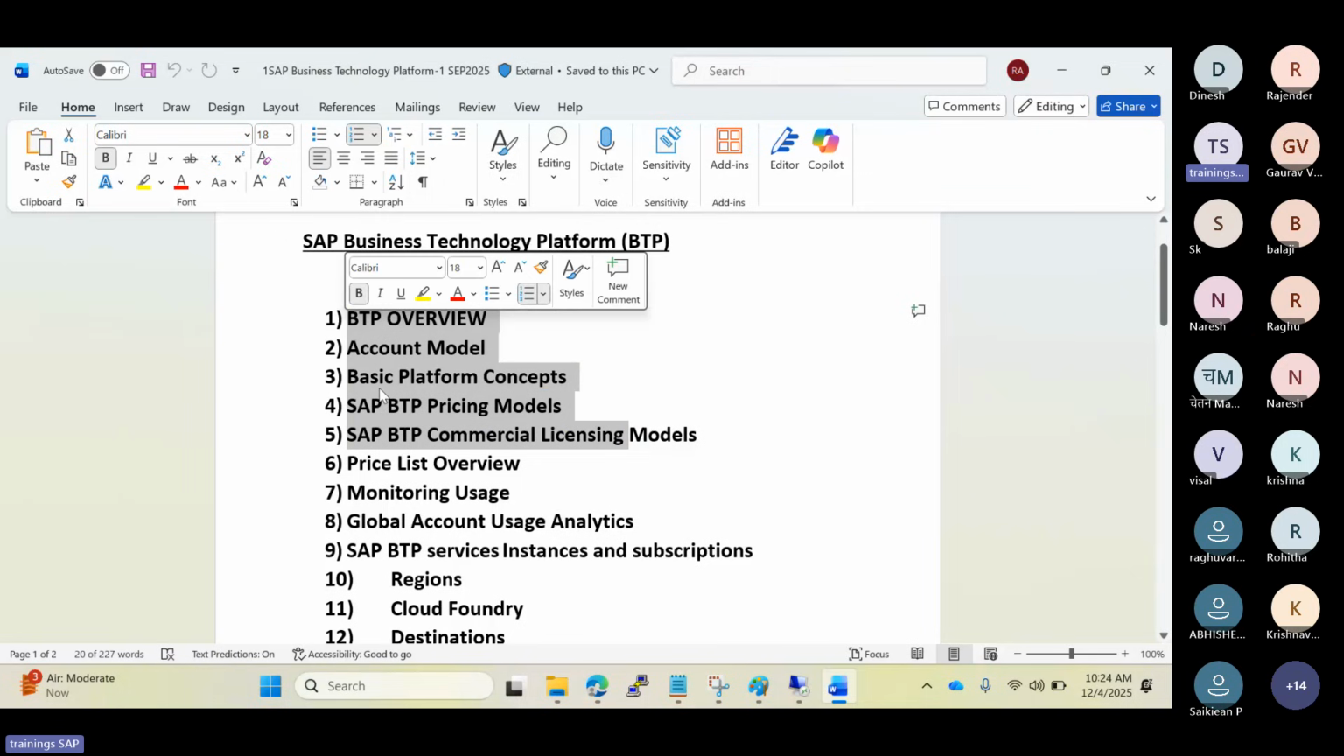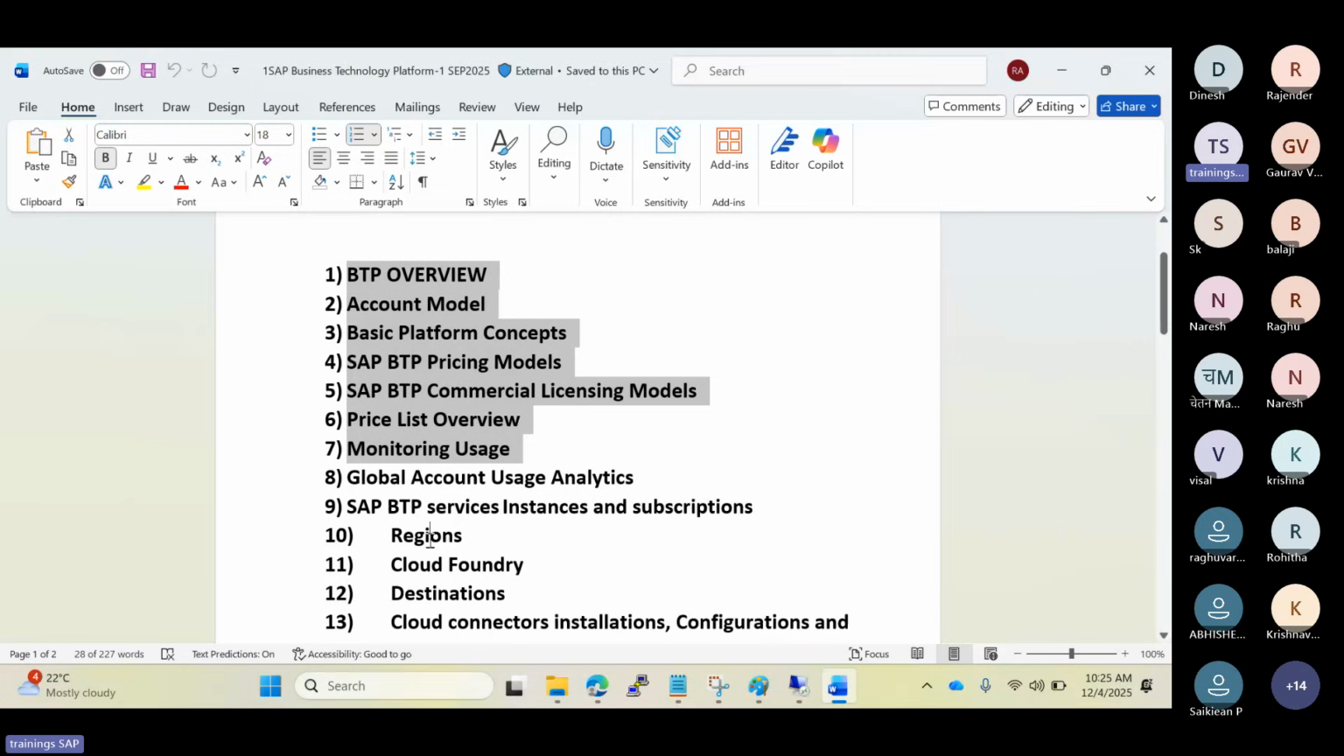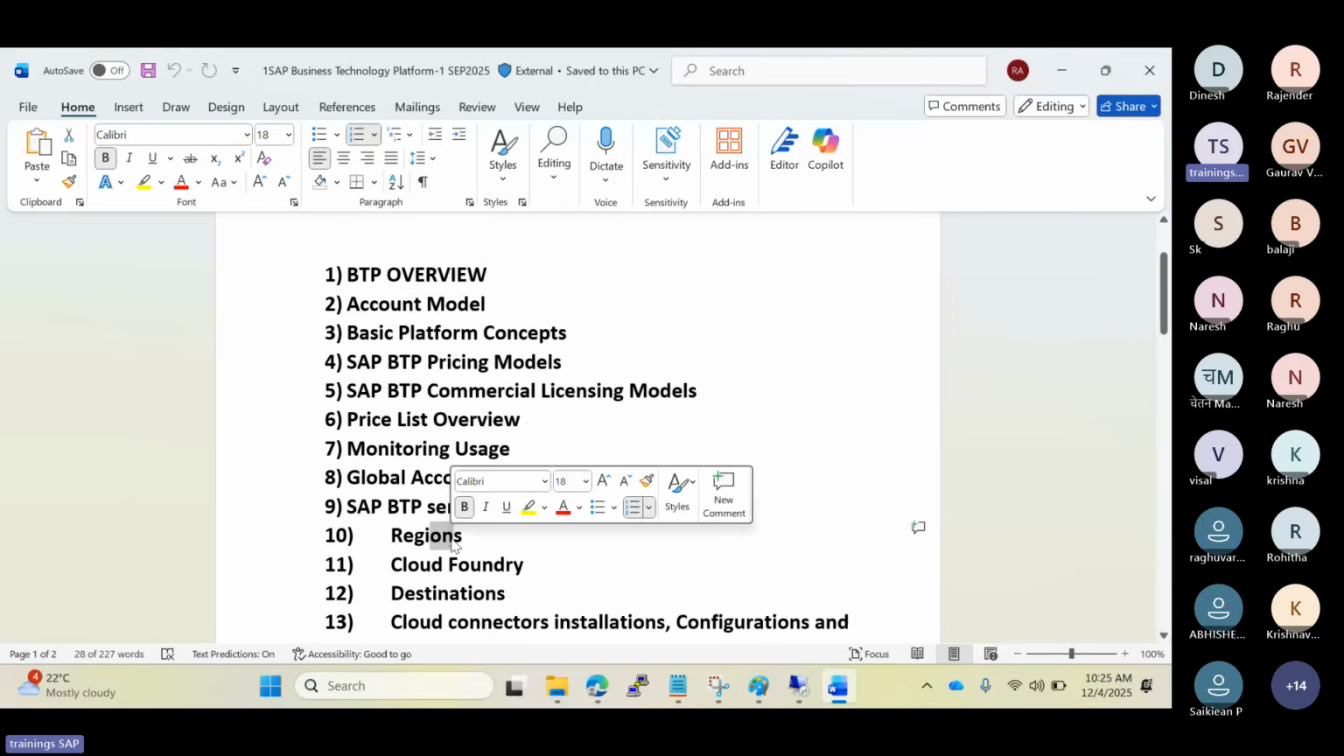In the pricing list overview, we'll cover how to analyze the price and how to minimize the price for customers, how to see which service is being used and how much, monitoring and usage, everything we can observe. We are going to discuss those things. And also the regions concept here. Suppose, sir, my customer is already in the Europe region, how can I use the BTP service in the Europe region only, to avoid latency issues?